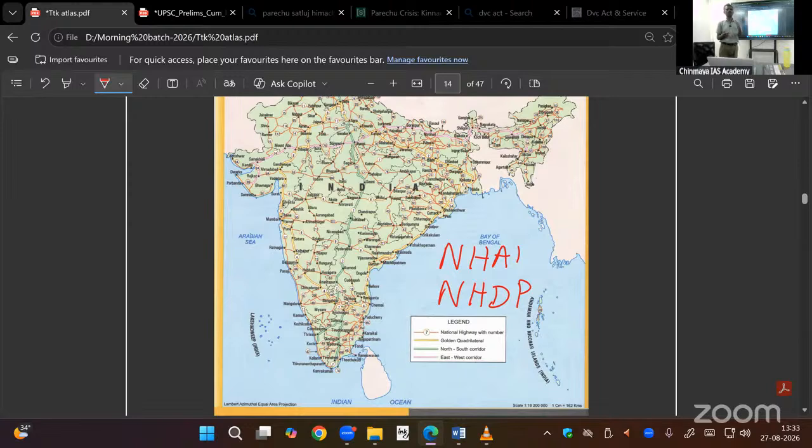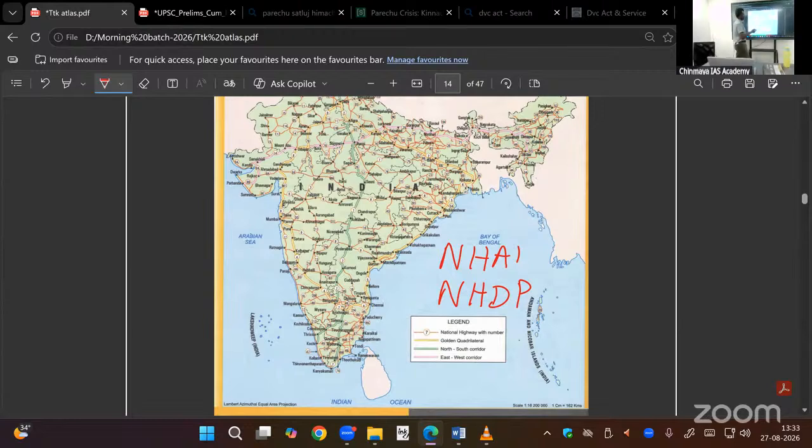Then in 2004, 5, 6 laning, 4 laning, connecting tourist spots, connecting port towns, expressways. Gradually it developed. Now we have world-class roads. Good. That is why economic growth and development is good in India.